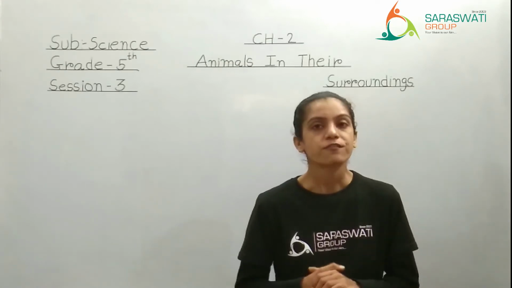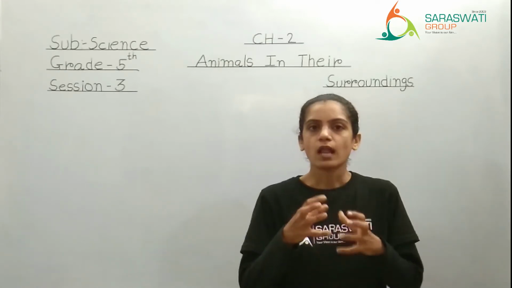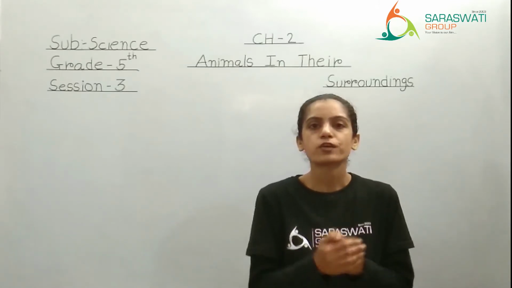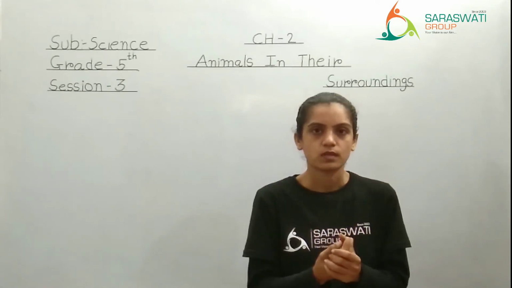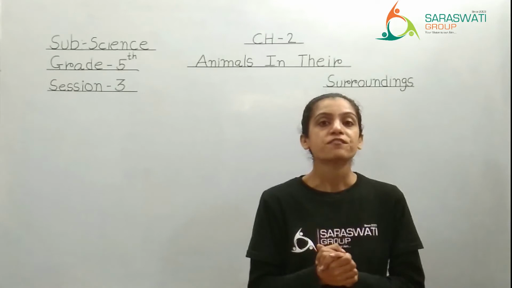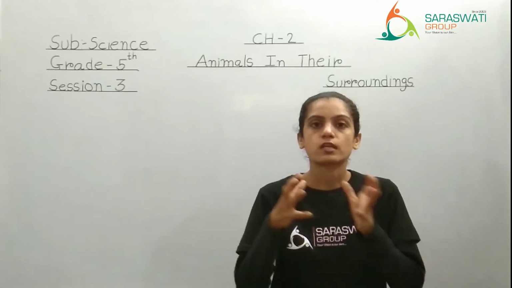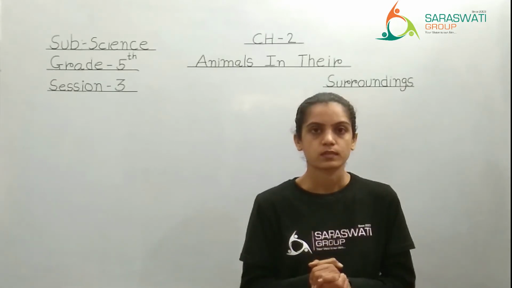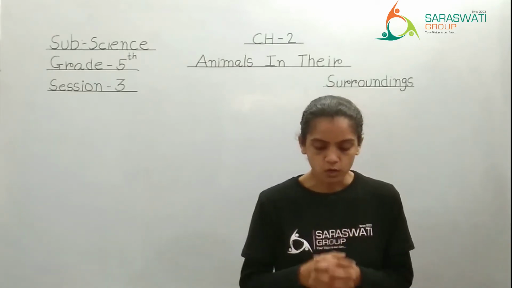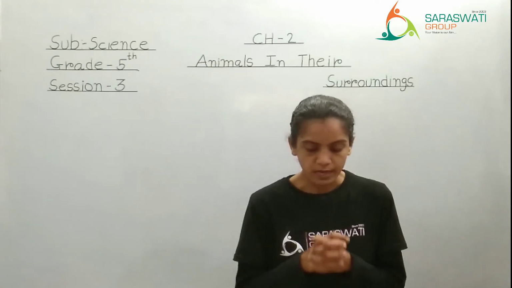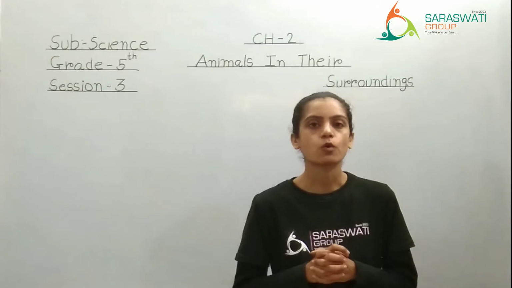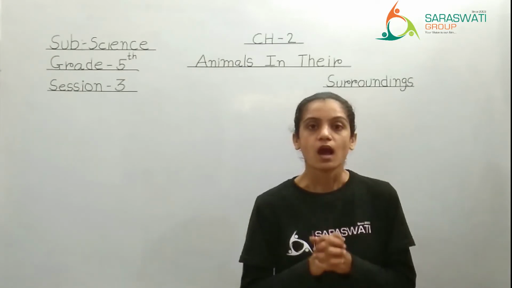Next one, fur, right? We all have a soft toys. If you will touch the layer, outer layer of the soft toy, you will feel that it is too much smooth. Why? Because it has a fur on it. That type of a fur is also present on the animal's body. But which type of animal? See here. The thick fur of a polar bear or an Arctic fox protects them from extreme cold, because Arctic